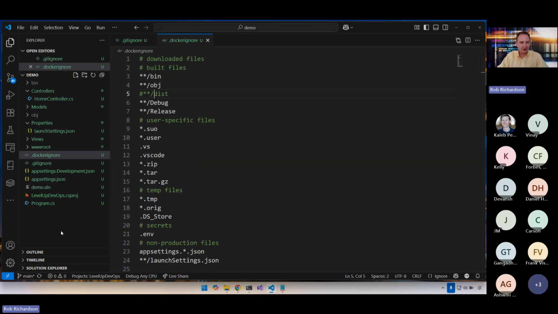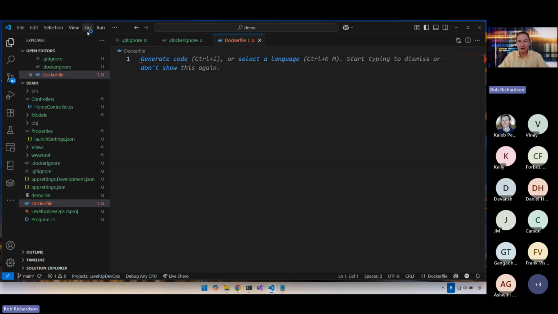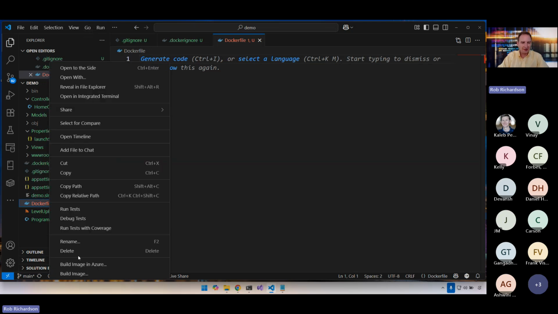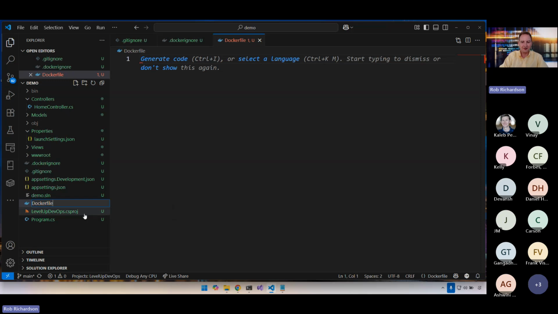Next, let's create a Dockerfile. New file, Dockerfile. Now it's important this be named Dockerfile and not Dockerfile.txt. By default, Visual Studio likes to add the .txt. If it did, easy enough, rename it with no extension. Windows Explorer doesn't like things without extensions too, so it may take a little bit of doing.